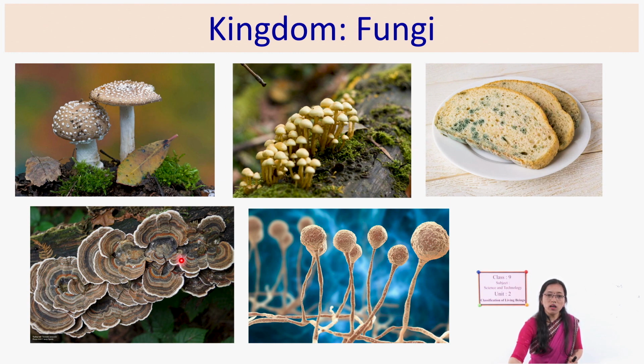If you see all these 5 pictures, you don't find chlorophyll in any organism. Do you find any chlorophyll here? Are these organisms green in color? No. These organisms are without chlorophyll, but they have a cell wall, and they are heterotrophs.